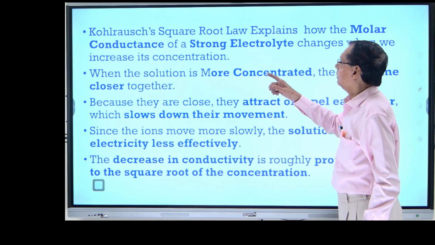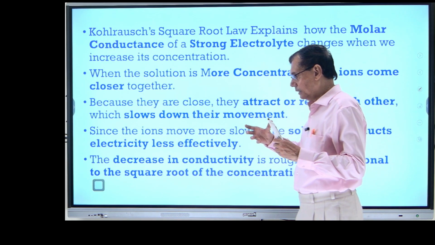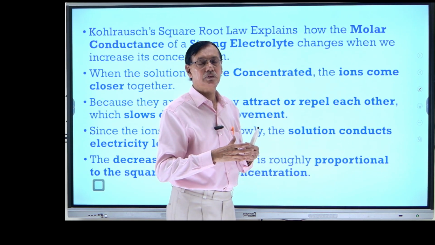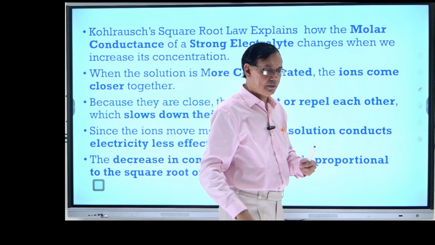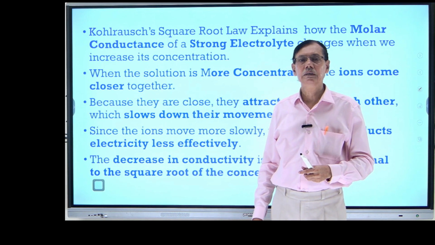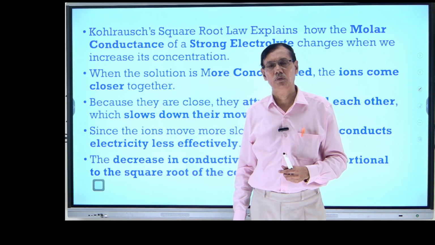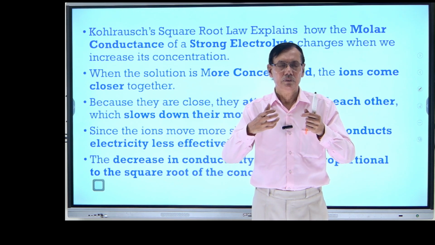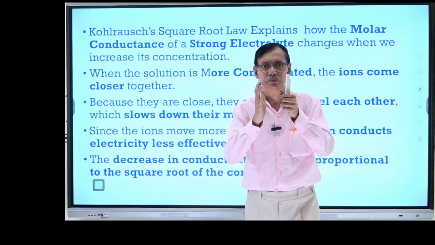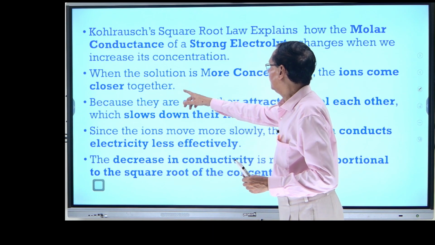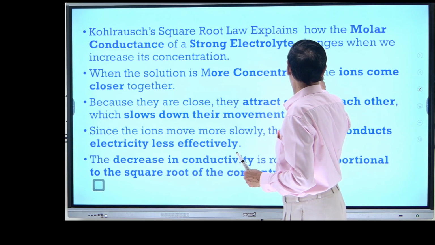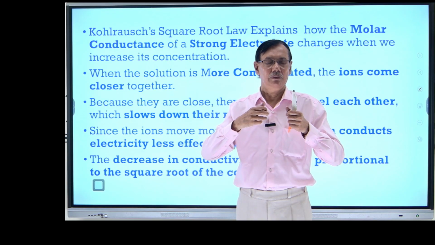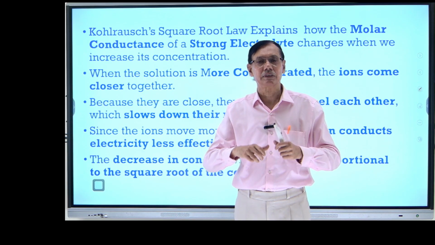So now अब आपके मन में प्रश्न आना चाहिए कि why, if I increase the concentration strongly, is there a decrease in conductivity, equivalent conductivity? Because when the concentration increases, ions पास आ जाएंगे. When the solution is more concentrated, the ions come close together, so there must be electrostatic attraction or repulsion.